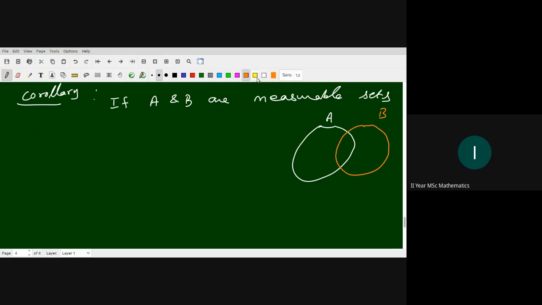One set is A minus B, this is B minus A, this is A intersection B. Right? So we are going to write the property as follows. Then m of A union B is m of B minus A plus m of A minus B plus m of A intersection B.